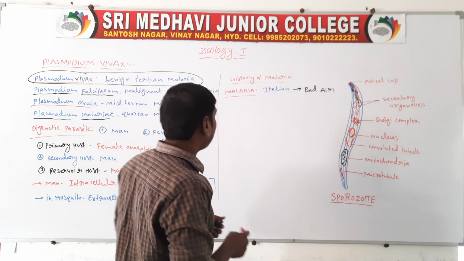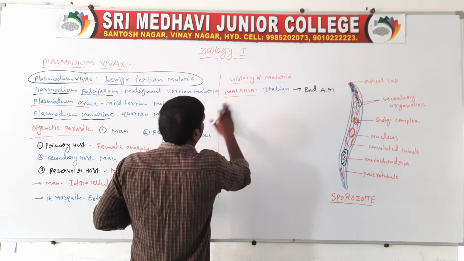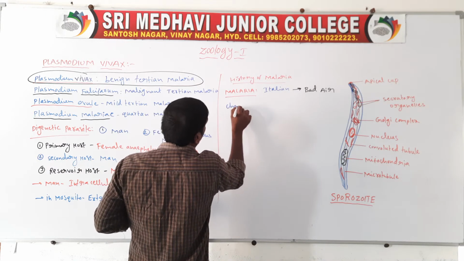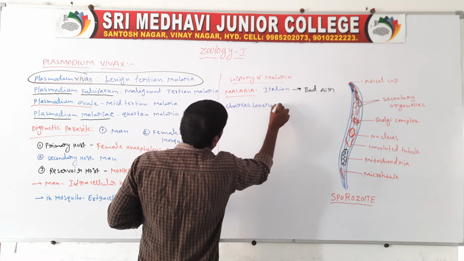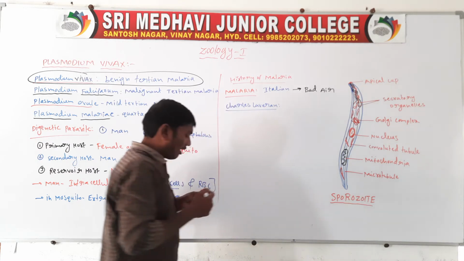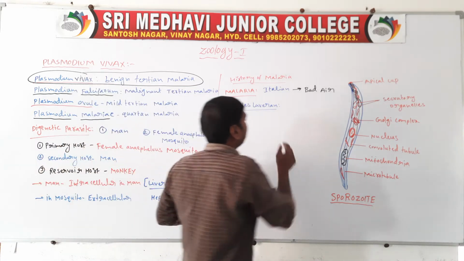Next one, the scientist Charles Laveran. Charles Laveran was a French military doctor.